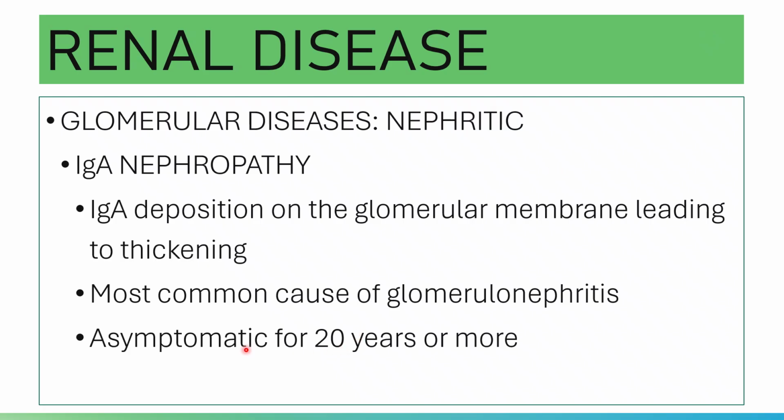Of course, macroscopic hematuria is seen after an infection or strenuous exercise. And yes, even if the patient is asymptomatic, microhematuria is seen and there is an elevated IgA serum level.